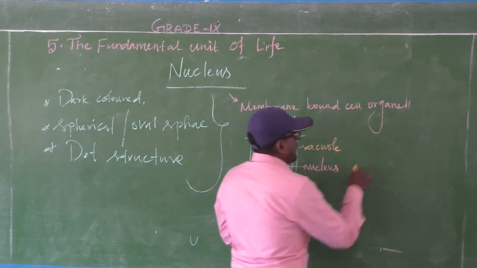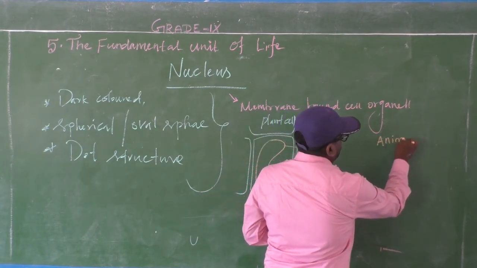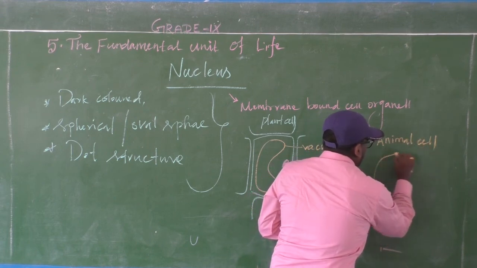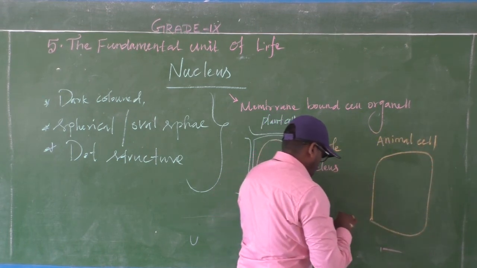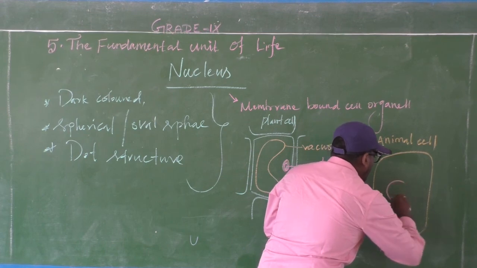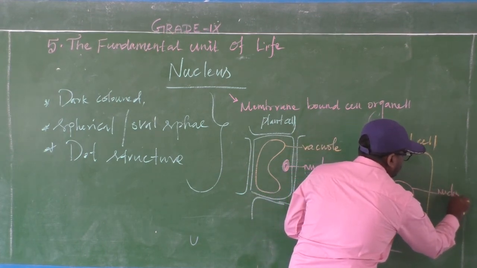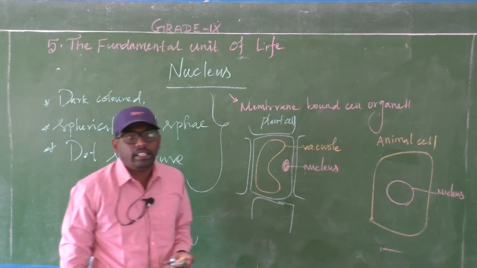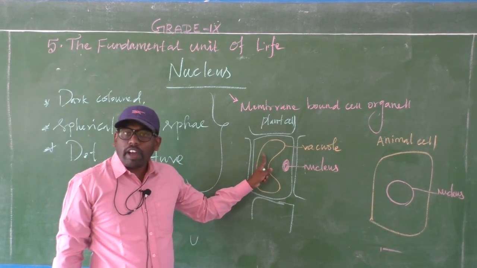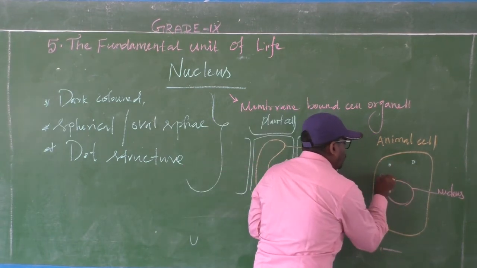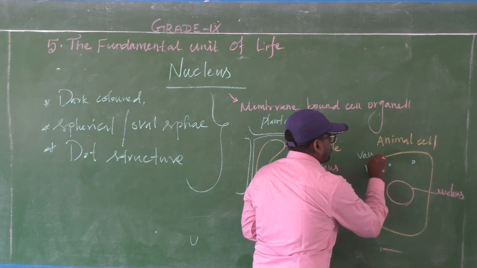If it is in the animal cell, the nucleus is located at the center. This is the nucleus located at the center. The vacuoles are also present, but the vacuoles are small in size.